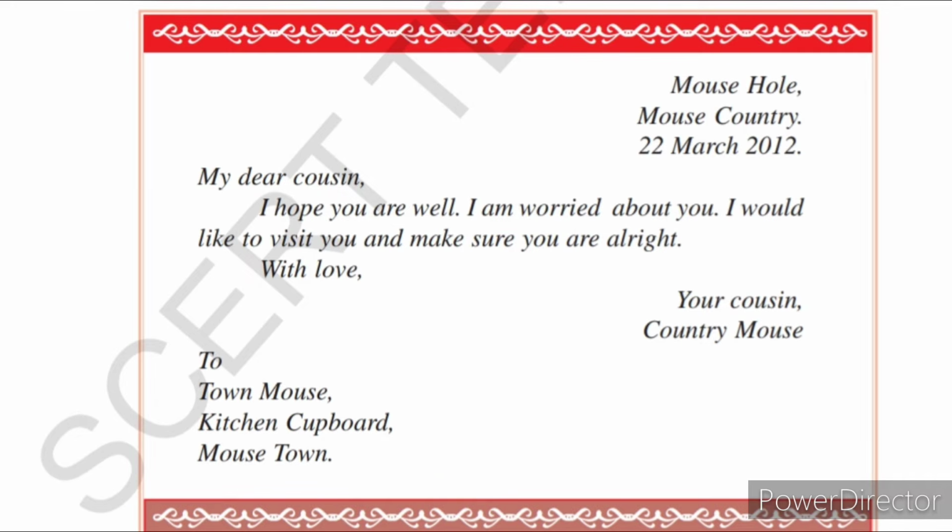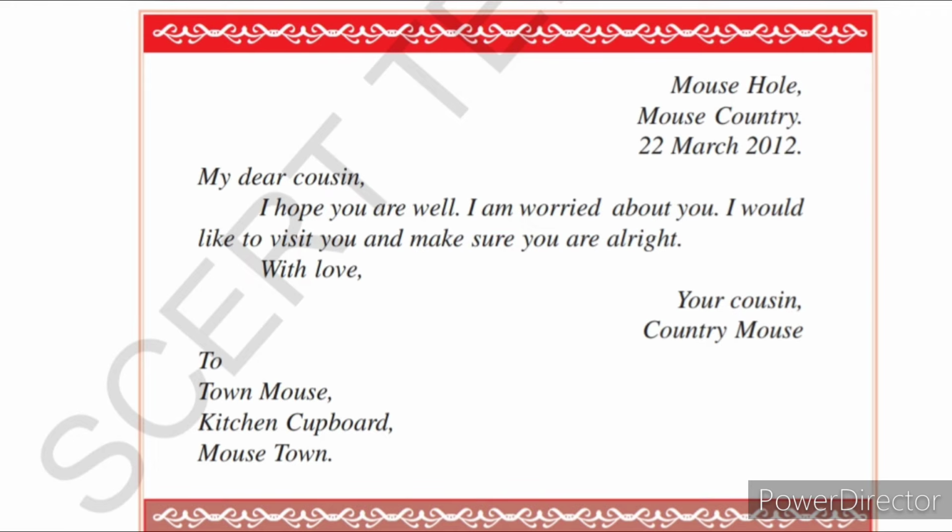So what does he write? My dear cousin, I hope you are well there, because he suddenly left the place. He was not well. At that time he was ill and he left that place. So I am worried about you. I want to see you and confirm that you are well, that you are all right. So I want to visit you once. And he wrote the address, everything. So he wrote this letter.